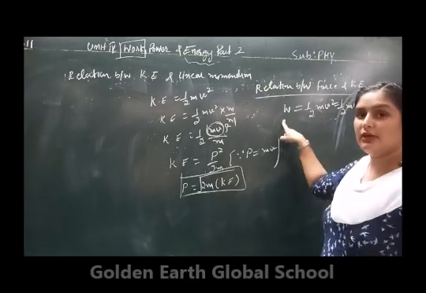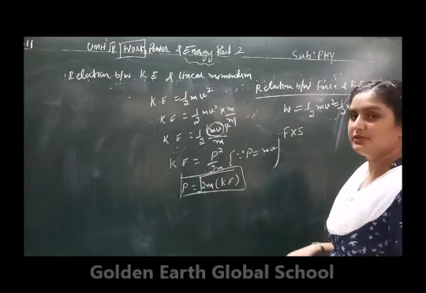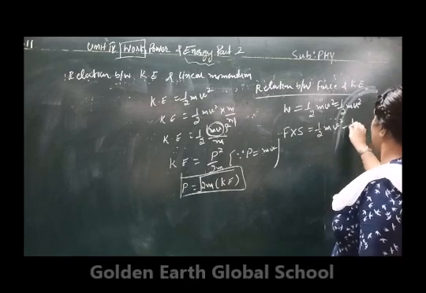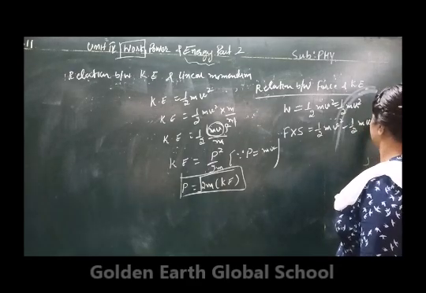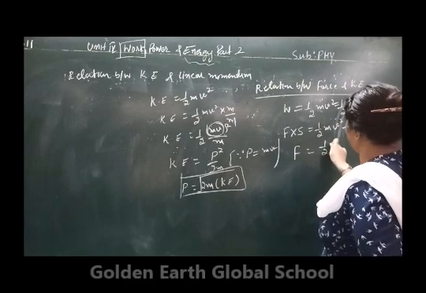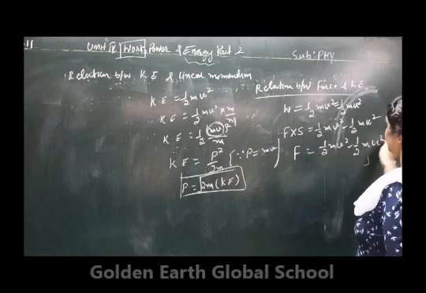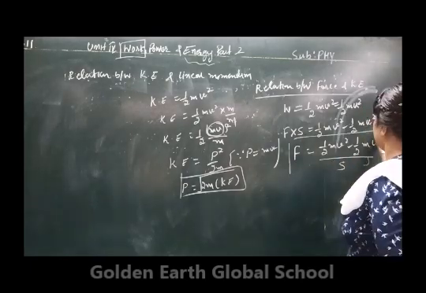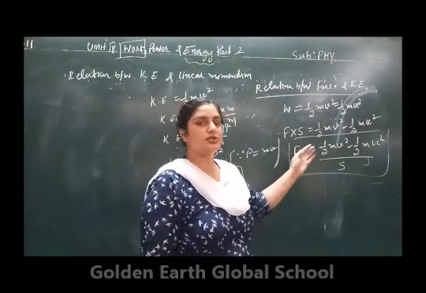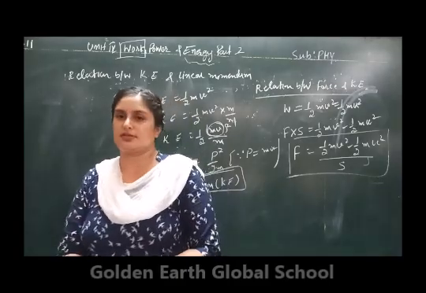Now write down the formula for the work done. It will be force into displacement, which is equal to 1 by 2 mv square minus 1 by 2 mu square. From here, force will be equal to (1 by 2 mv square minus 1 by 2 mu square) upon s. This is the relationship between force and kinetic energy. Force is equal to the change in kinetic energy per unit distance. Clear?